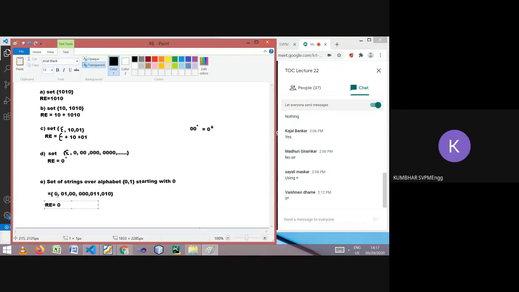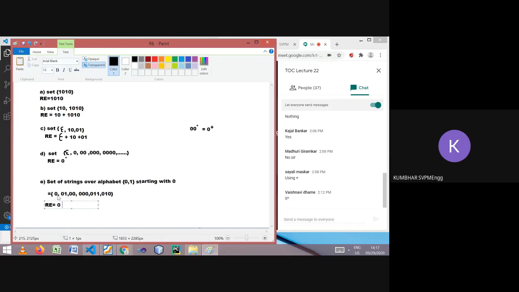Then it can have another option, but our 0 must be compulsory, so we cannot write plus. We have to go for concatenation. Compulsory 0, then followed by some regular expression. If I give plus here and write 1, it means either 0 or 1, so it will accept a string starting with 1 also. But we don't want that. We want strings starting with 0.